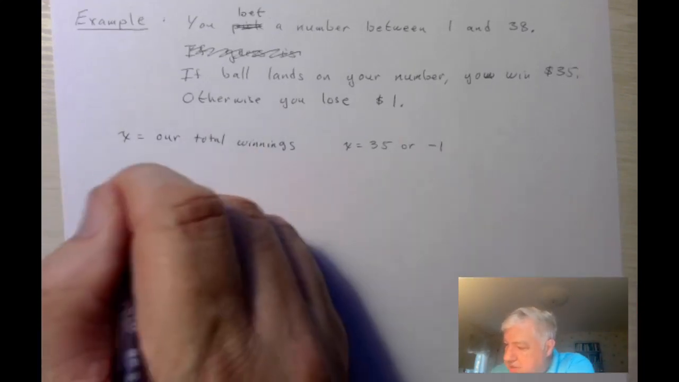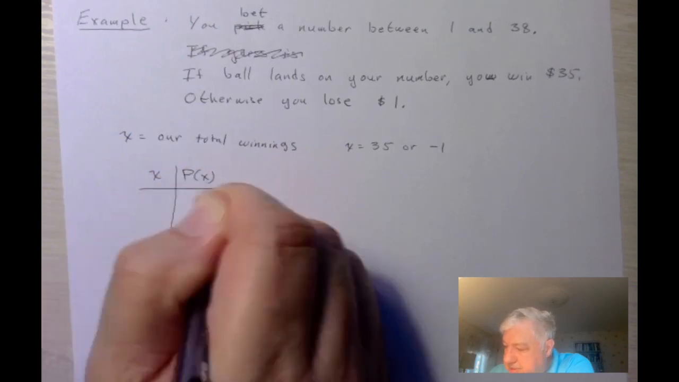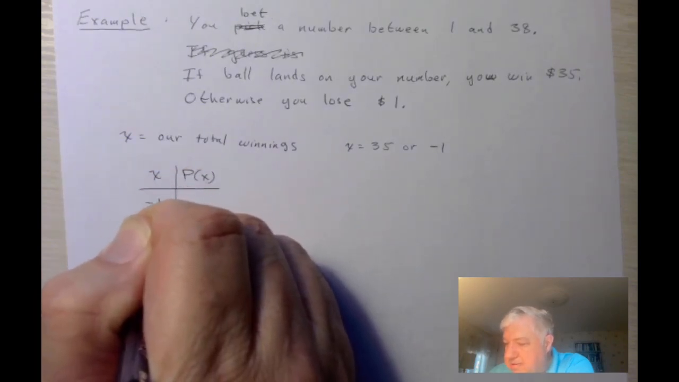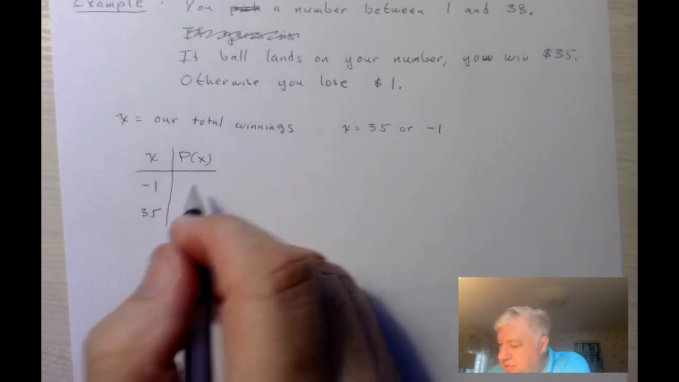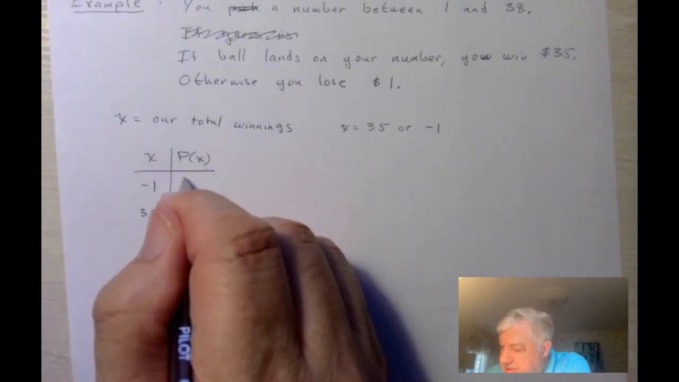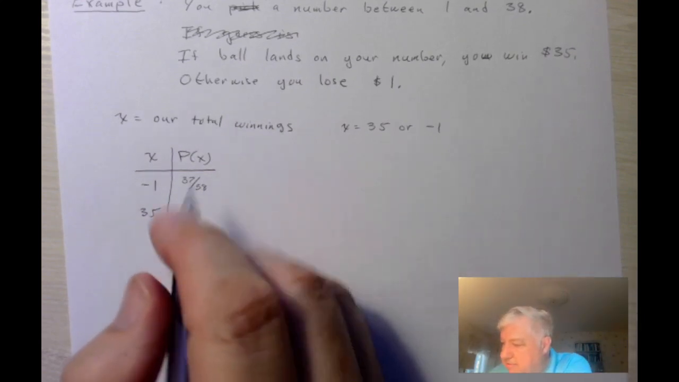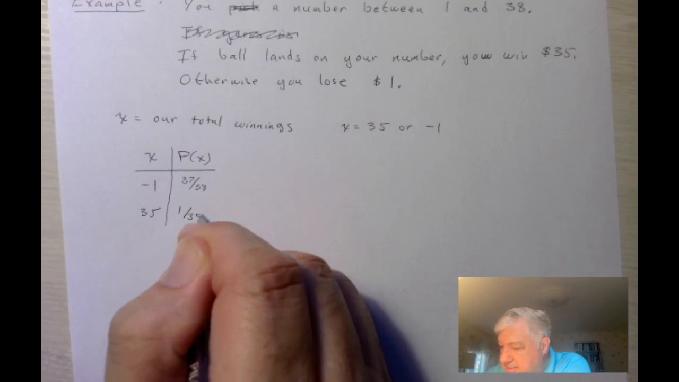So our probability distribution would look like this. Here's -1, here's 35, and the probability of losing would be 37 out of 38, and the probability of winning would be 1 out of 38.